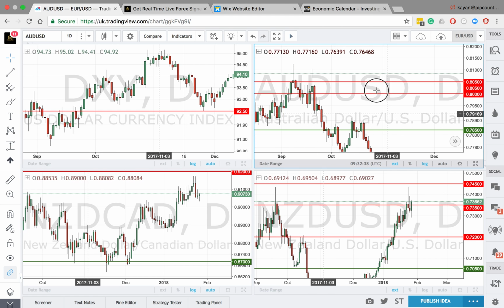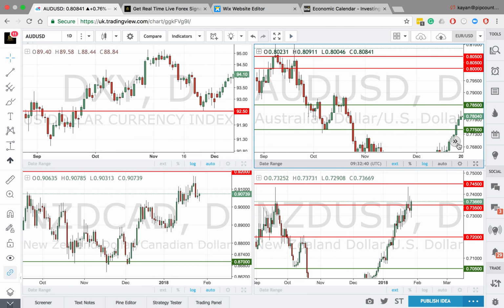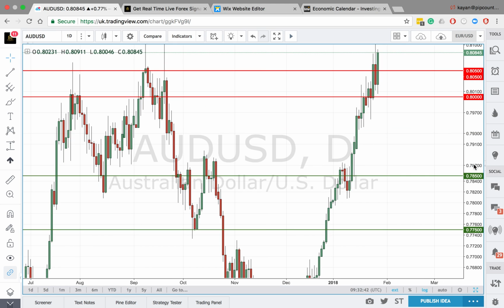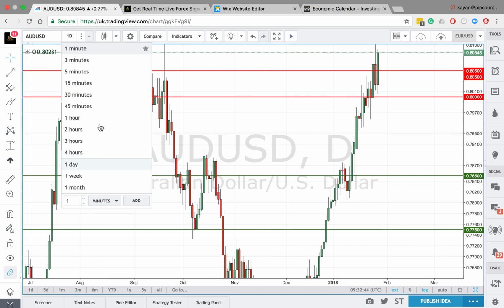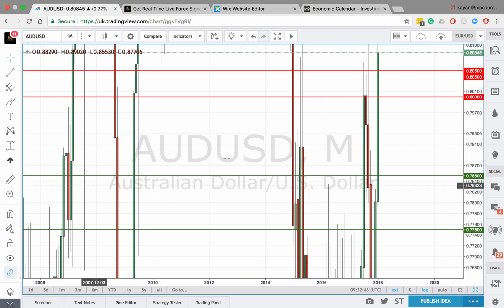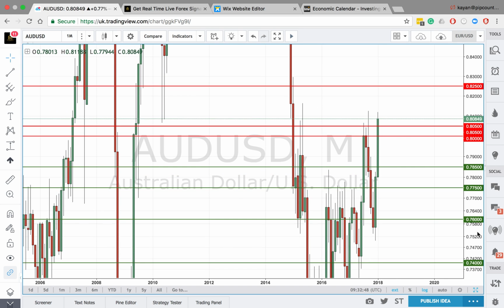Also, some interesting trades I'm really looking forward to trying to take is the Aussie dollar, US dollar. Now, each and every time the Aussie dollar has come up to this band of resistance, which I'm showing you now, which is 0.8000 and 0.80500. As you can clearly see, for the previous 2 years, each and every time the market's come up to this level, it's been rejected and sold off. And we're now attempting to try and get through this level again.